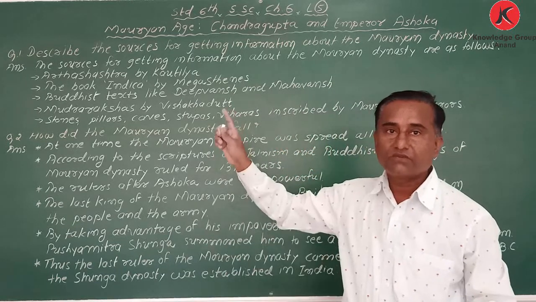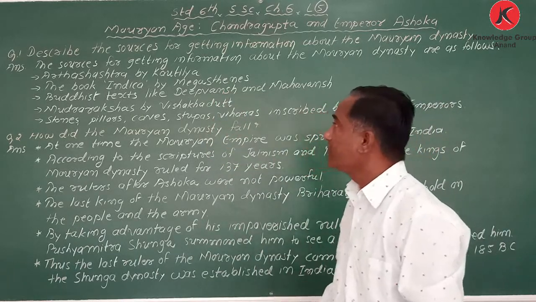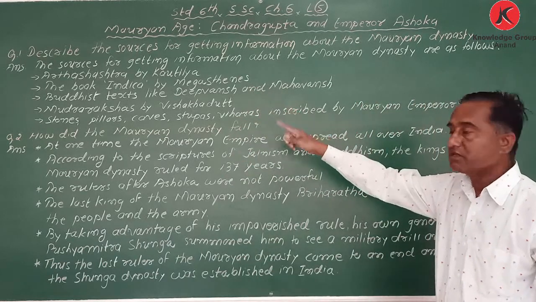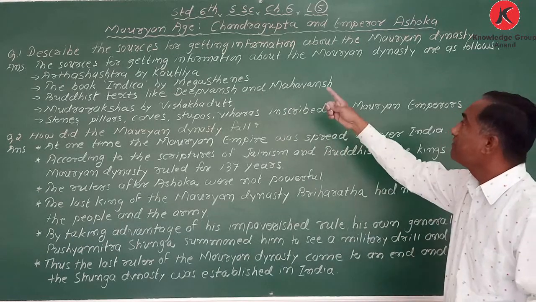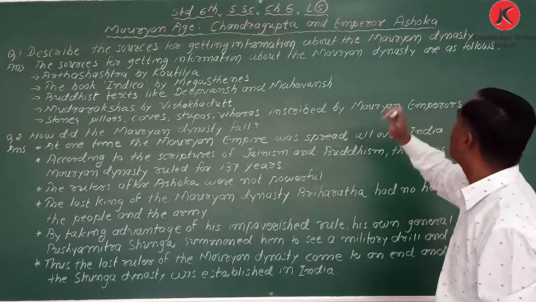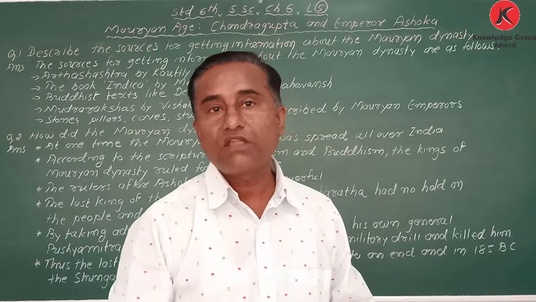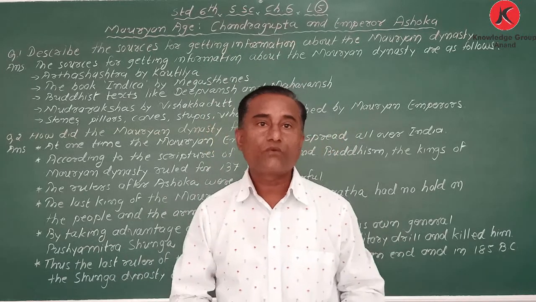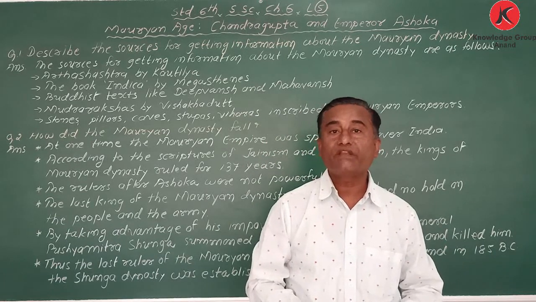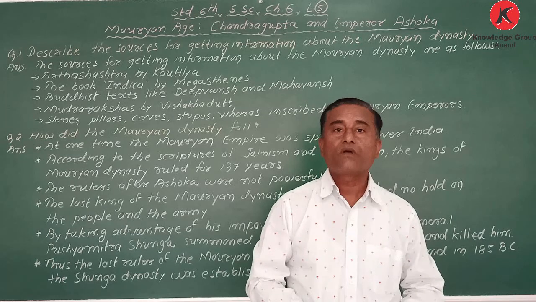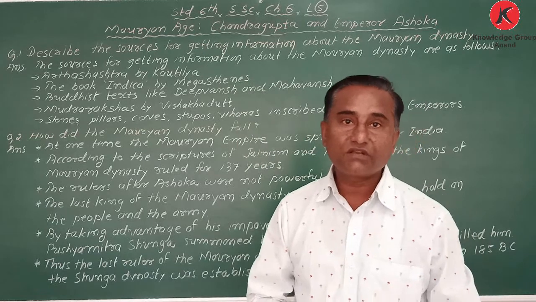Okay, my dear student, here is the first question: describe the sources for getting information about the Mauryan dynasty. It means from which sources we come to know about the Mauryan dynasty. My dear student, when I explained the chapter, I said that we are getting information from different sources.